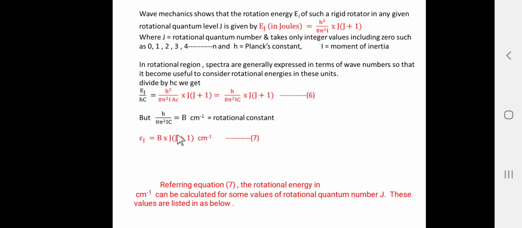So, here by considering equation 7, the rotational energy in centimeter inverse can be calculated for some values of the rotational quantum number J, and these values are listed below. Friends, in this equation we are going to substitute the value of J. So, what are the values of J? J is the rotational quantum number, its values are 0, 1, 2, 3, 4. Just by substituting the value of J, we will get the allowed rotational energy levels. So, let us consider these values.